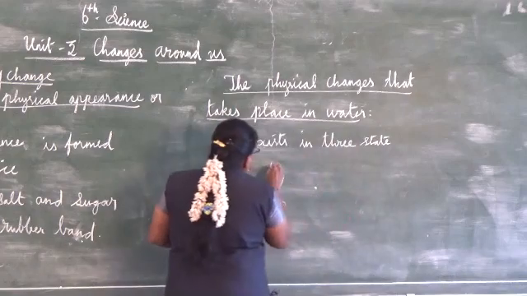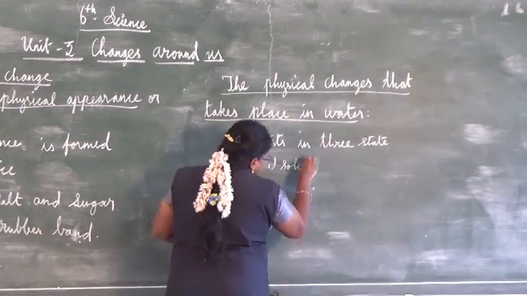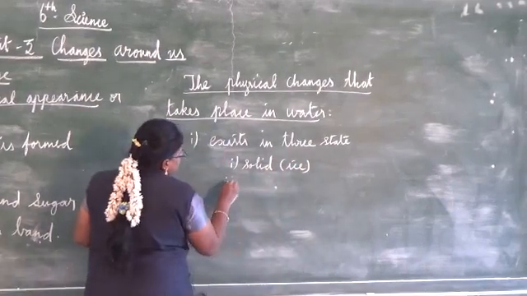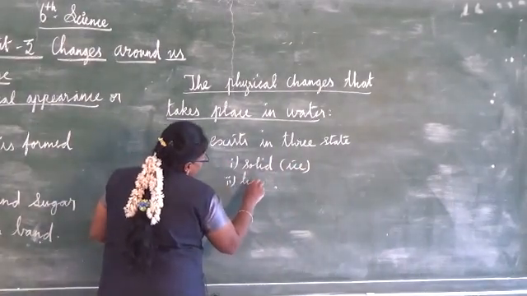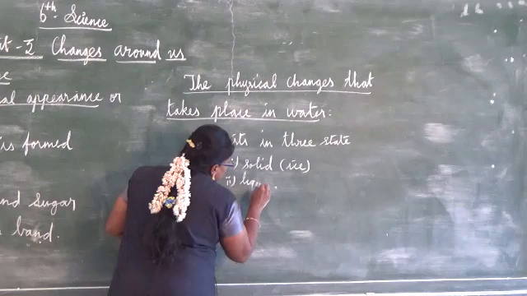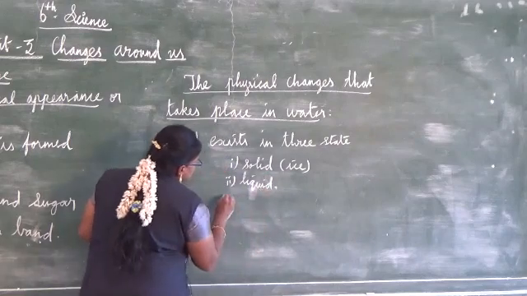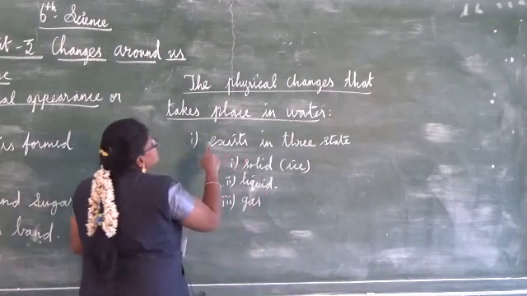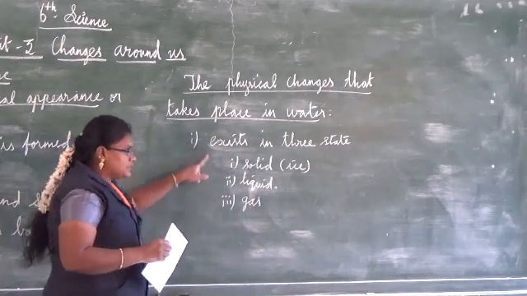That is solid, as an ice cube, then liquid, and then gas. So water exists in three states.